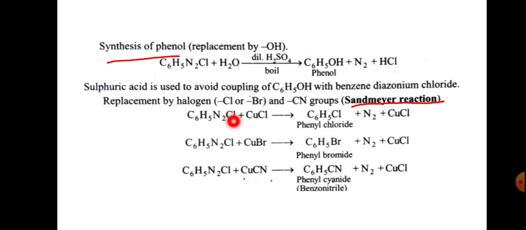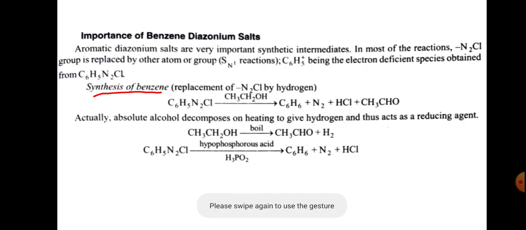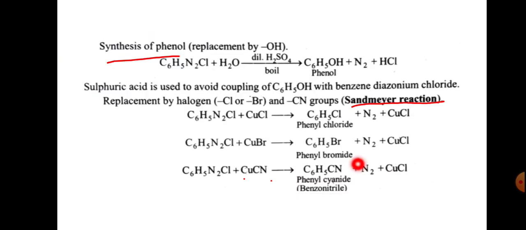So benzene diazonium chloride plus CuCl gives chlorobenzene plus N2, CuBr gives bromobenzene, C6H5Br, N2, and CuCN gives phenyl cyanide or benzonitrile.